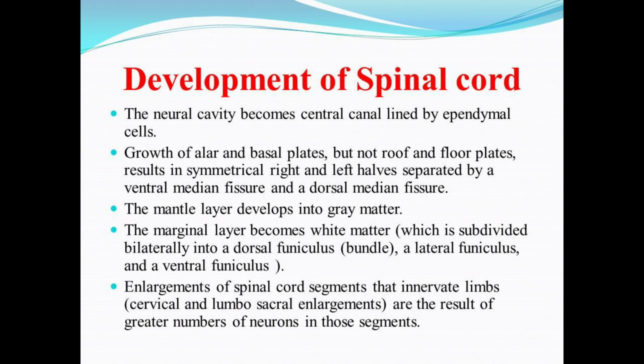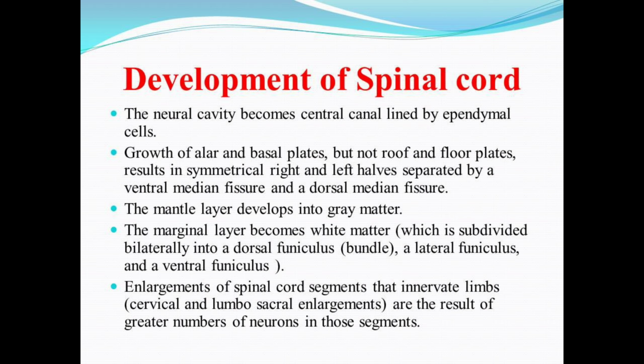Now basically, during the development of the spinal cord, only the alar and the basal plate will grow, and they will divide into the right and the left halves, separated with the help of the ventral median fissure and the dorsal median fissure. Now as you already know, the spinal cord consists of white matter and grey matter. The grey matter will develop from the mantle layer, a zone of high cell density, and the white matter will develop from the marginal layer. The marginal layer, which surrounds the mantle layer, consists of neurons and glial cells.